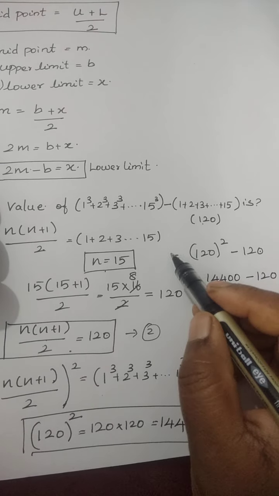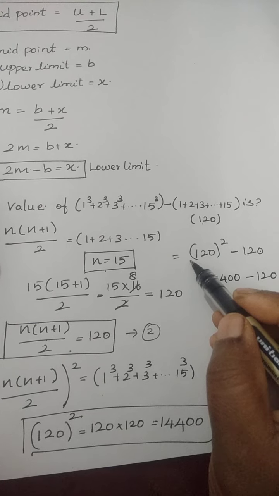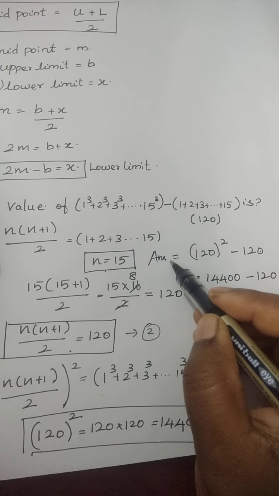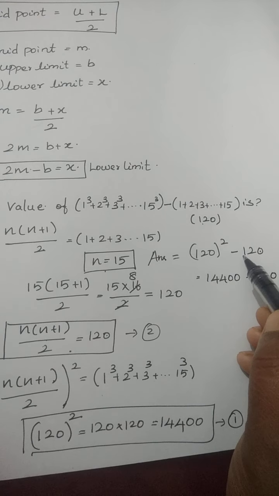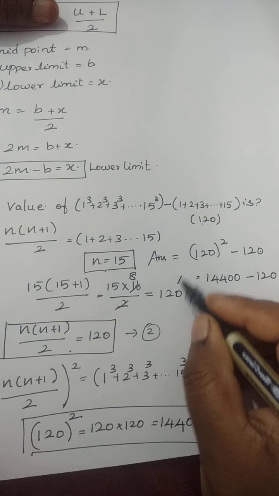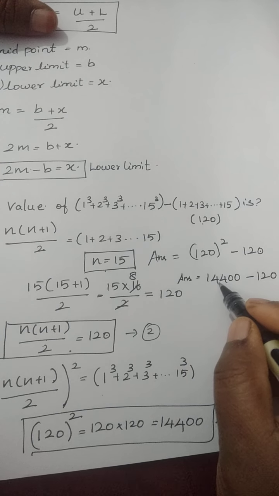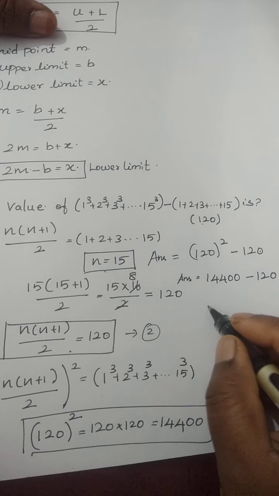So here answer is 120 square minus 120. So 14400 minus 120.